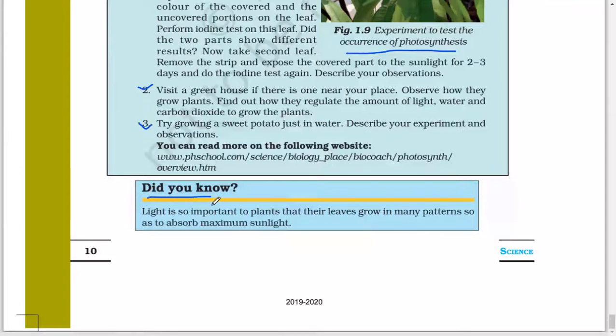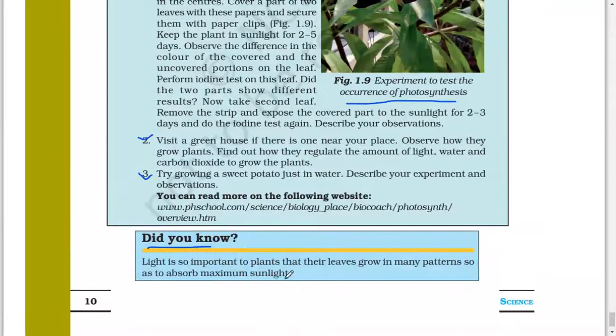Did you know? Light is so important to plants that their leaves grow in many patterns so as to absorb maximum sunlight.